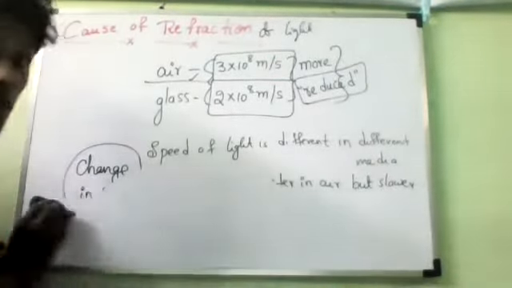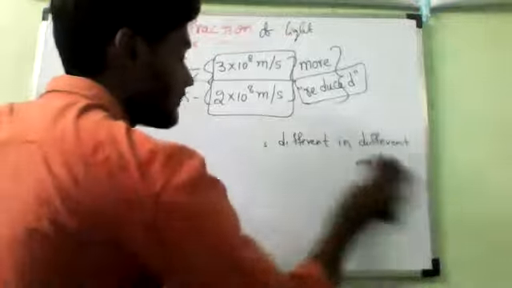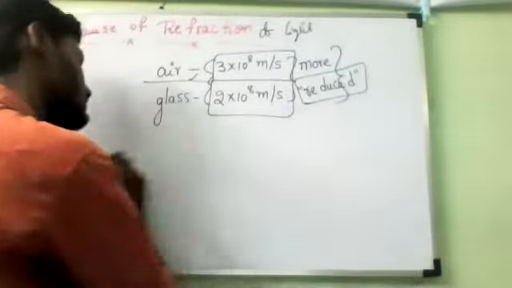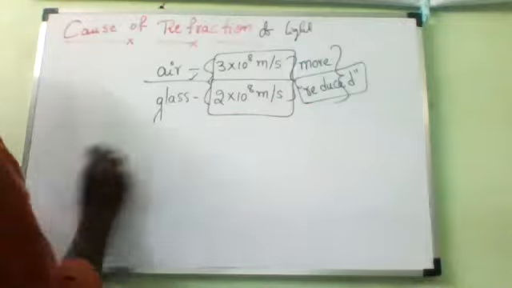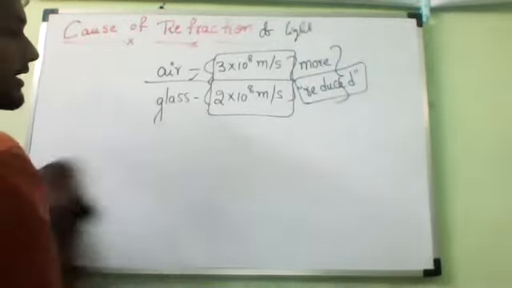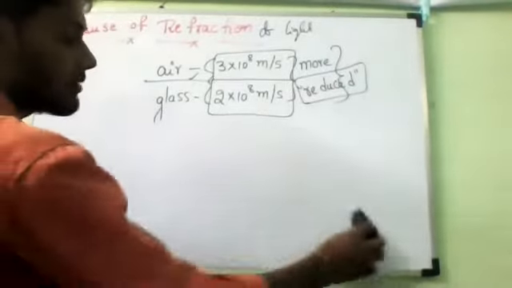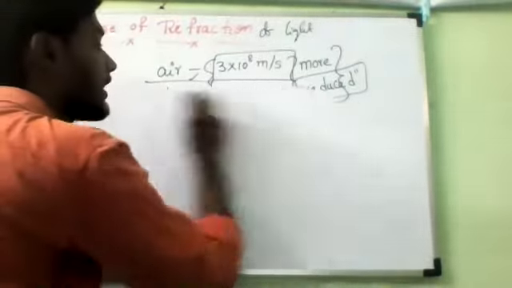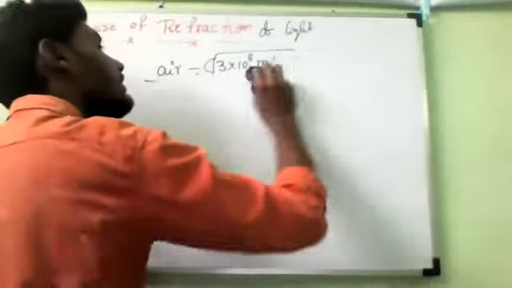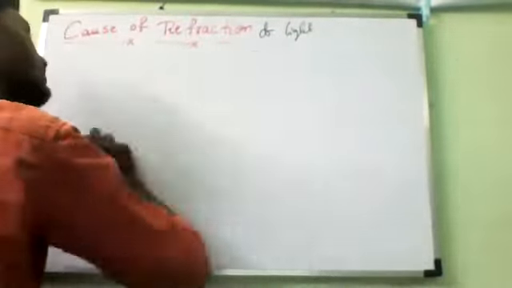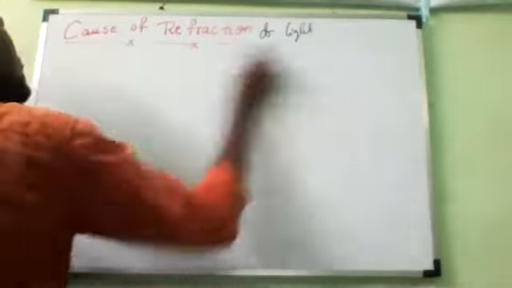After this, why does a change in speed of light cause refraction of light?